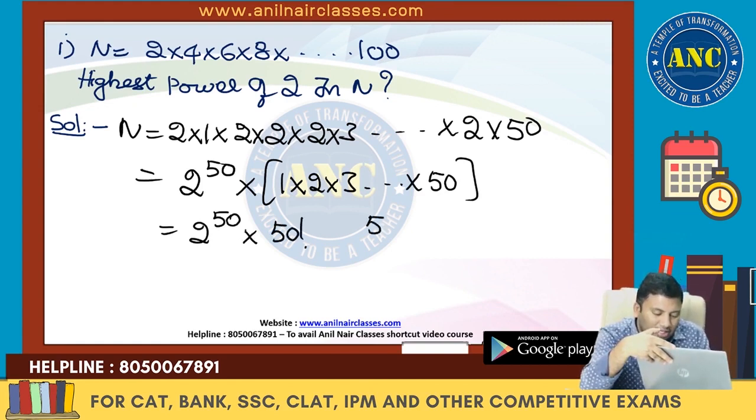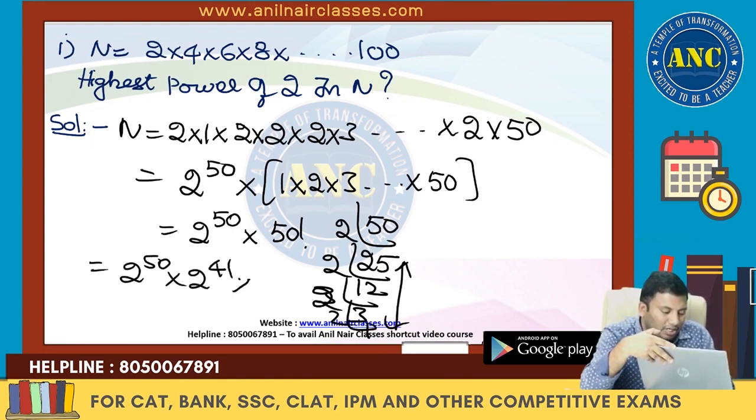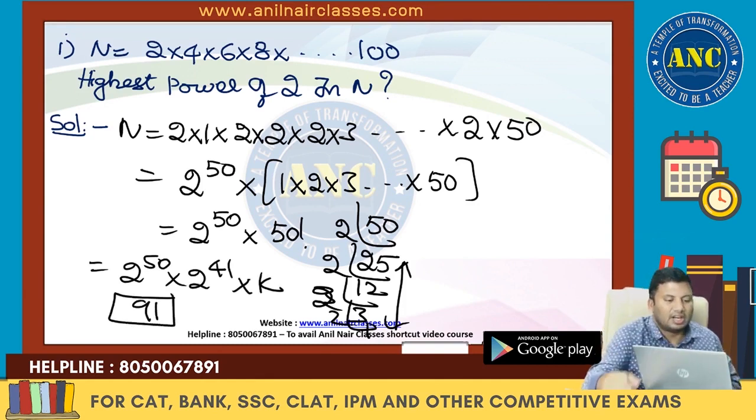In 50 factorial, what is the highest power of 2? 2 25s are 50, 2 12s are 24, 2 3s are 6, 2 1s are 2. So this is nothing but 25, 37, 40, 41. This is 2 power 50 into 2 power 41 into k. So the answer for this question is 91.